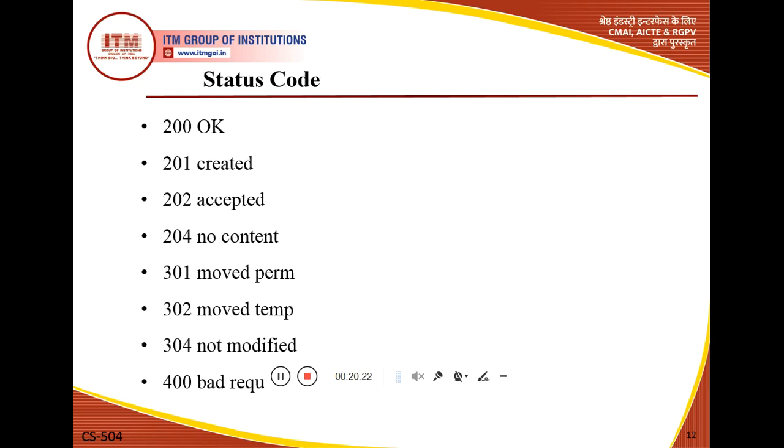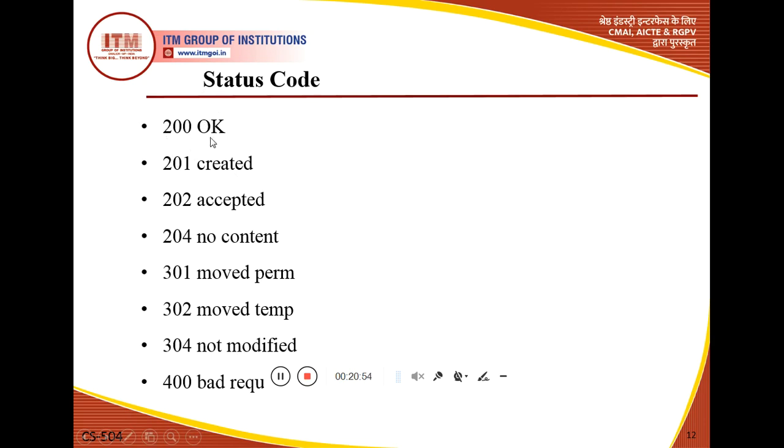Now we will use the term status code in the response message. So what are the different types of status codes that are used in HTTP? Some codes are displayed here for understanding. The code is defined as 3 digits. 200 means OK.